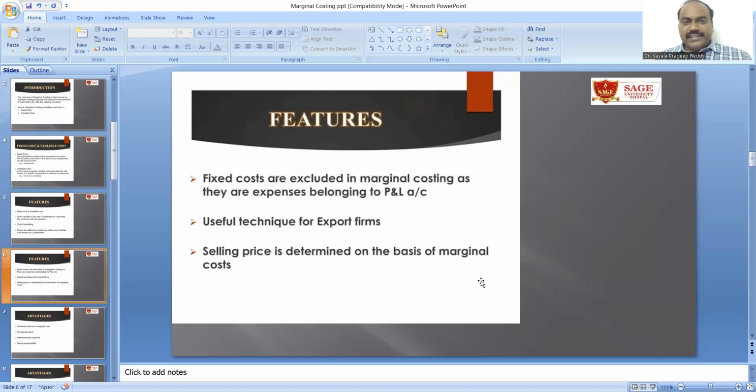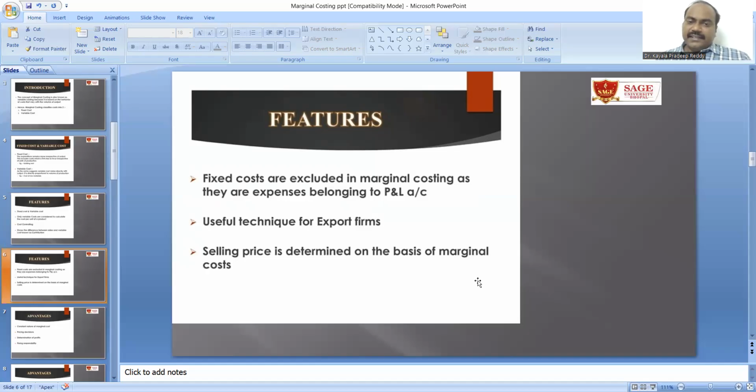The next feature is that fixed costs are not included in product cost in marginal costing, as they are expenses belonging to the profit and loss account. It is a useful technique for export firms because they can fix their pricing based on the outputs. If they do not know the actual raw material cost and the labor cost, how can they fix the price of the product? So marginal costing helps them.